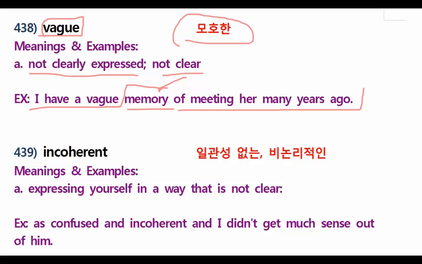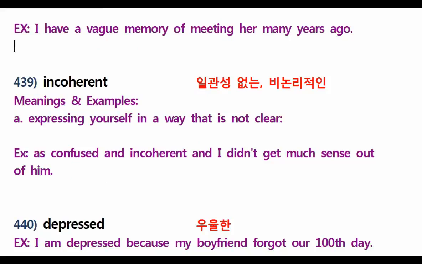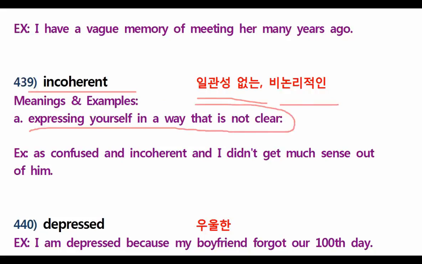Understood? Very good, students. Now let's go for incoherent. One more time. Incoherent. What does it mean? Expressing yourself in a way that is not clear, okay? You try to express yourself or you speak, but it's not very clear so that people don't understand you exactly. Example,